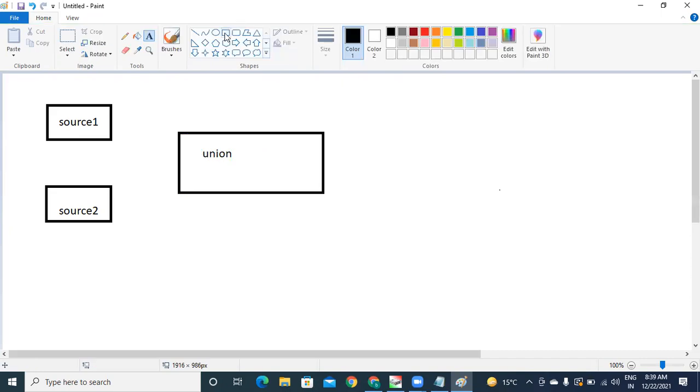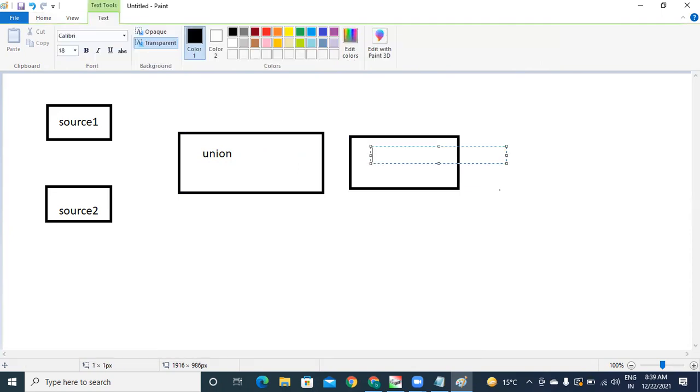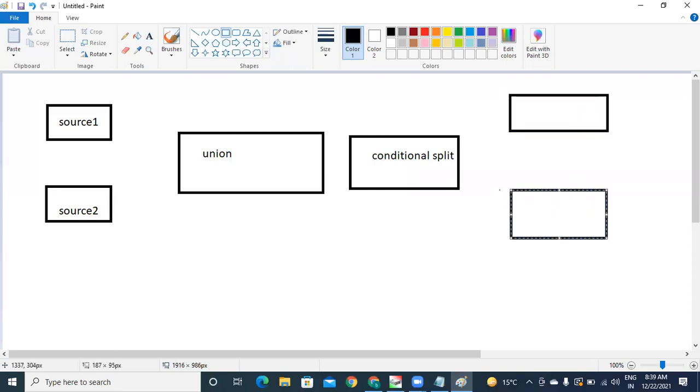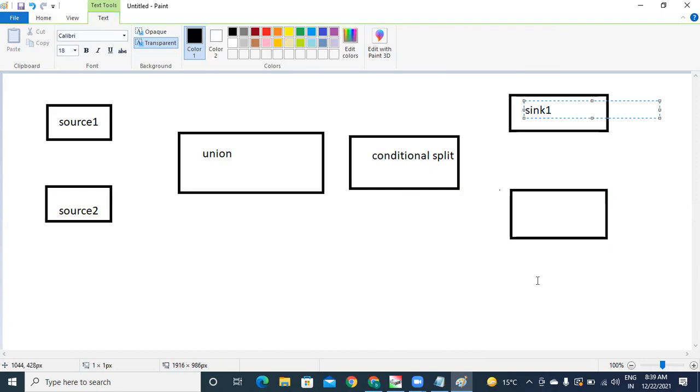For this, I will apply one more thing: conditional split transformation. Conditional split transformation has two outcomes, true and false. In the case of true, I will configure sync 1.